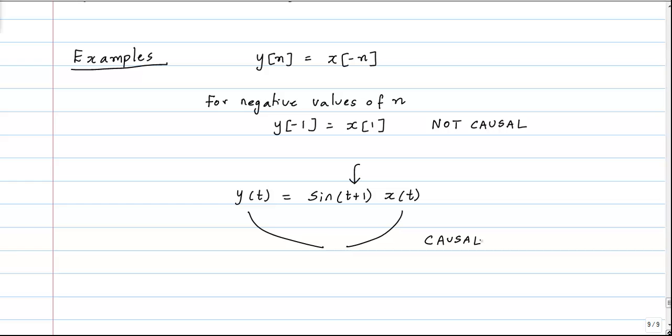Okay. Now, like I said a little bit before in the video, if you are wondering why we want to look at non-causal systems, it's kind of confusing why you would want to think of a system where the output at a particular time depends on a future value of the input, right? These systems are not even physically realizable, because in any physically realizable system, it doesn't make sense for the output to be dependent on a future value of the input. Then why do we really even care about these systems? For that, I would suggest you watch the next video, which gives a little bit of an explanation about causal and non-causal systems.